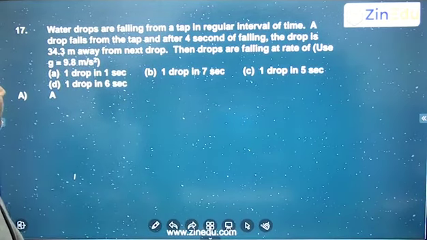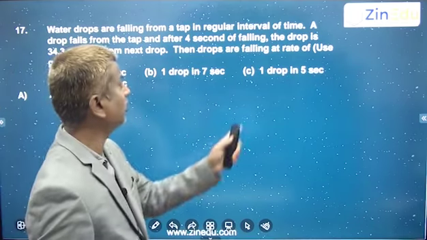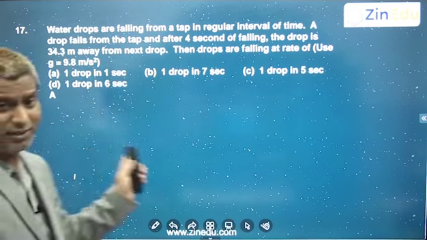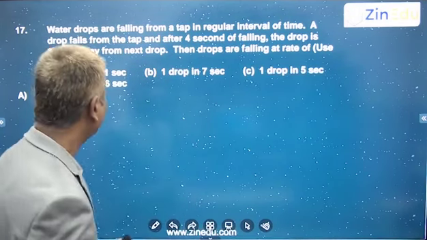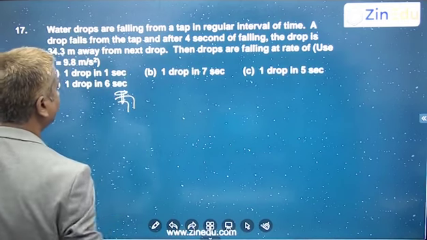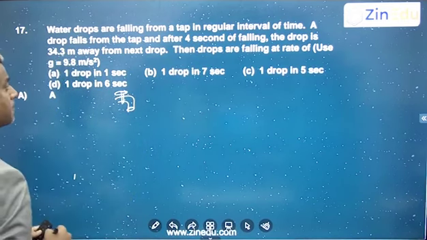Water drops are falling from a tap at regular intervals of time. A drop falls from the tap, and after 4 seconds of falling, the drop is 34.3 meter away from the next drop. Then drops are falling at the rate of, so regular intervals they are dropping, right? So this is a tap, let us say. Okay, this is a tap.